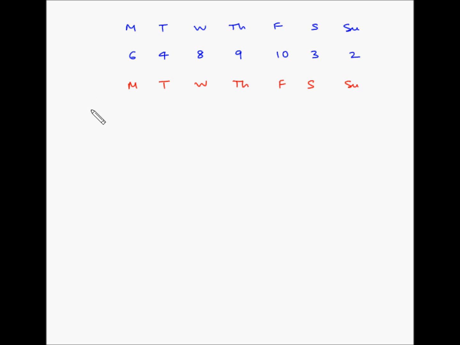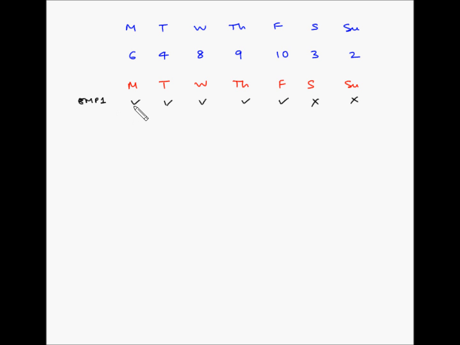So for employee 1, we can give Saturday, Sunday off. Employee 1 will be working on Monday, Tuesday, Wednesday, Thursday, Friday, and taking off on Saturday and Sunday.